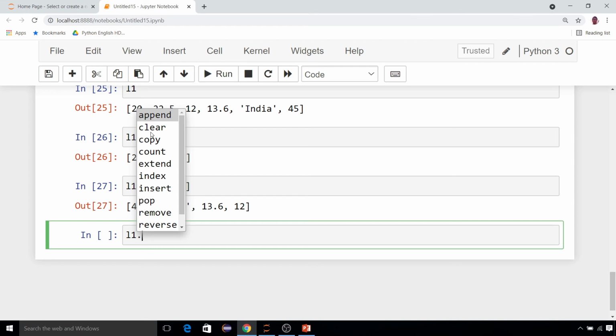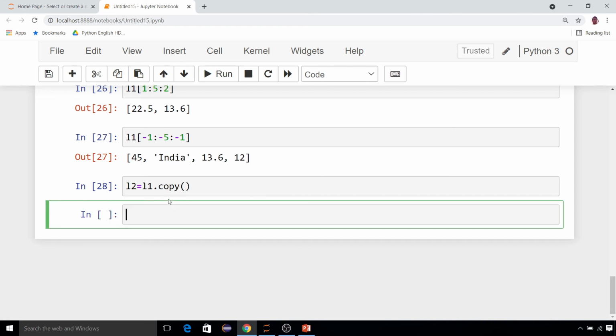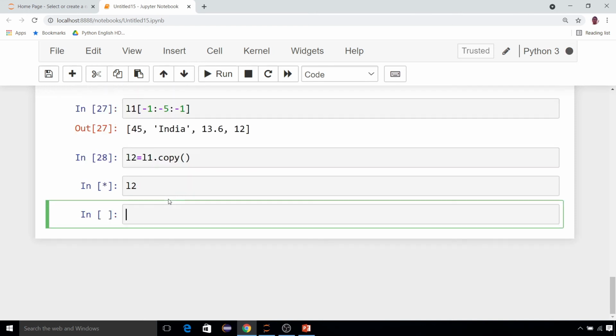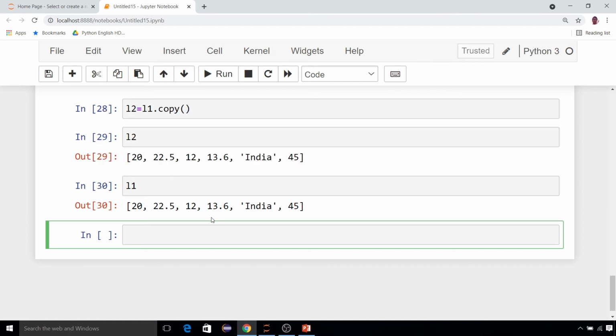So before using clear, let's use others like copy. From the name you can understand, it will copy one list into another. Suppose L1 dot copy and I am storing it into L2. Now L2 and L1 will have the same values. Just see, this is L2 and this is L1, because I am just copying the same content. Okay, so this is copy.